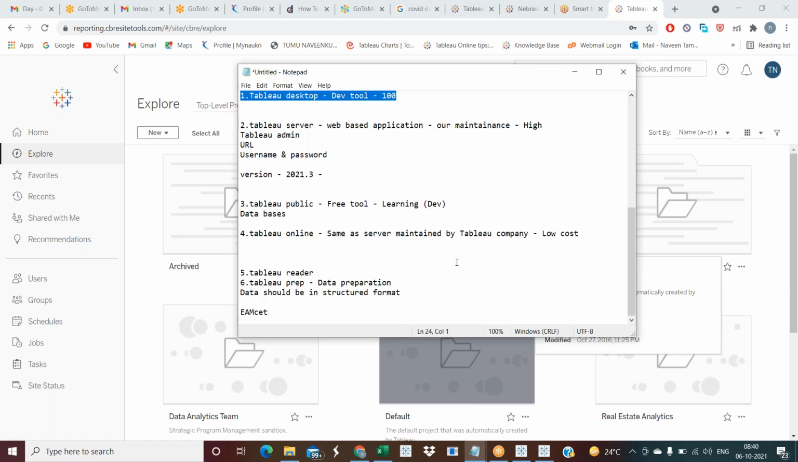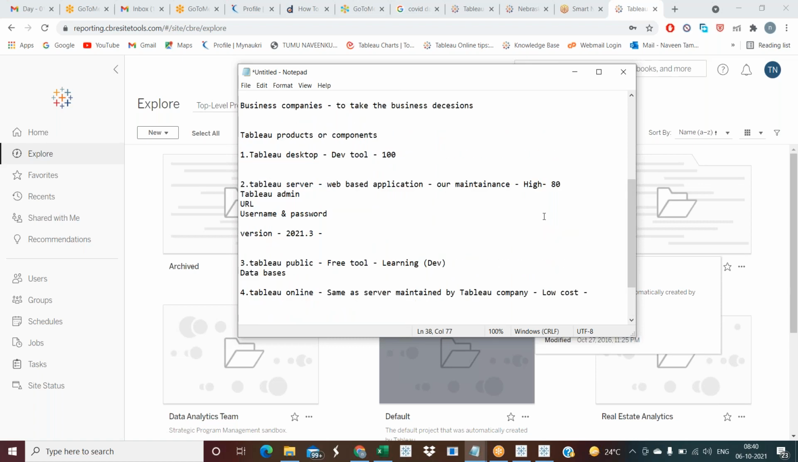So these are the Tableau products we have, and each and every one does its own task. In real time, what we use is Tableau Desktop, and either Tableau Online or Tableau Server. Most of the companies will go with Tableau Server, about 80% of companies. Some companies, some small clients, will go with Tableau Online. So these are the Tableau products we have.